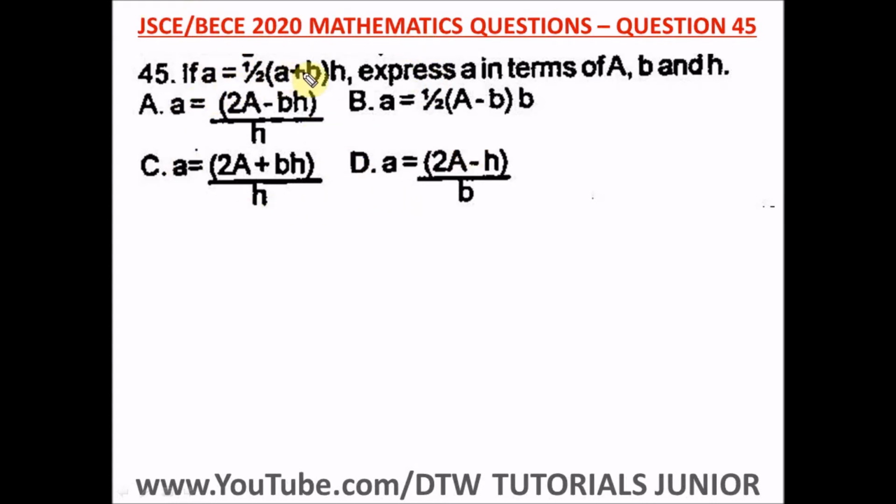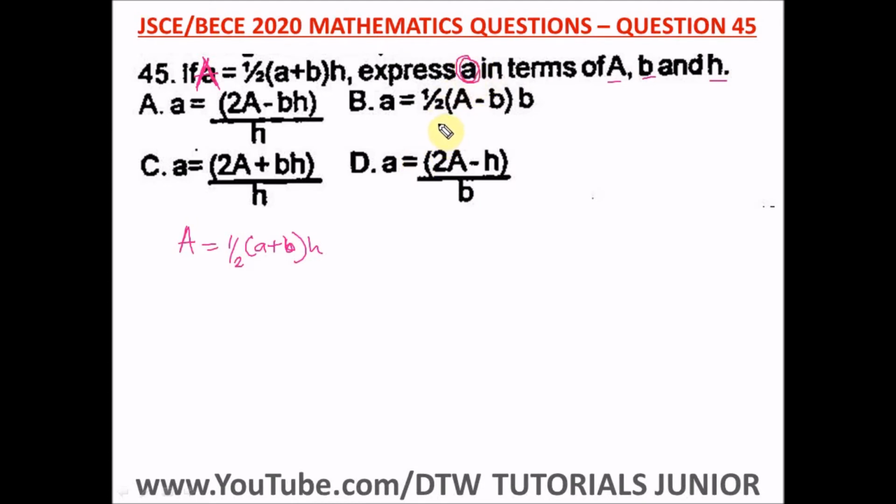Question 45 of the Junior WAEC 2020 Mathematics Past Question, that's your BECE exam. It says, if A is equal to this, express A in terms of A, capital A, small letter b, and h. This is a typo. This should be a capital letter A here. So we have a capital letter A equal to half bracket small letter a plus b, close the bracket h. So to express a in terms of this, what does it mean? It means make a the subject of the formula.